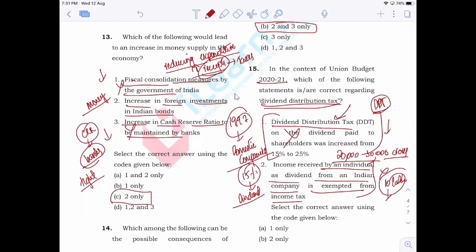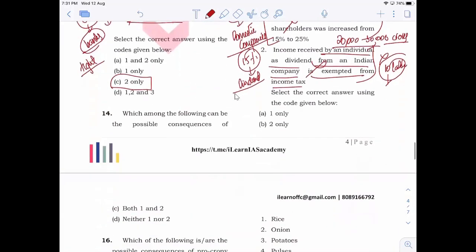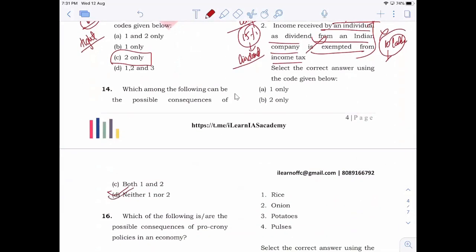Now, all the dividend that they receive will be liable for income tax. So whatever dividends they get will be calculated along with the total income, and they will have to pay the necessary taxes over that income. Clear? So the statement is also wrong because they are not exempted. They will have to pay taxes. So the answer is D, neither one nor two.